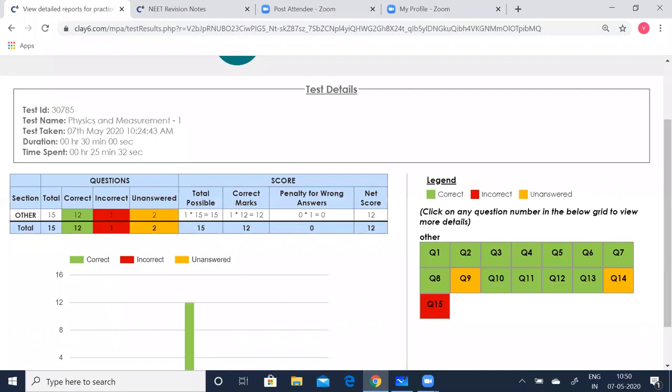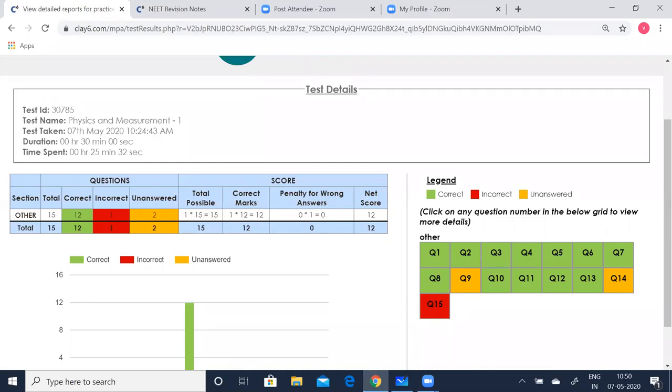I deliberately went wrong just to show you how to see which is correct and which is wrong. The green one says correct, the yellow boxes say unanswered, and the red one is the incorrect question.